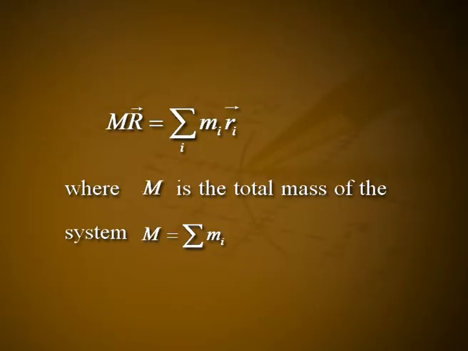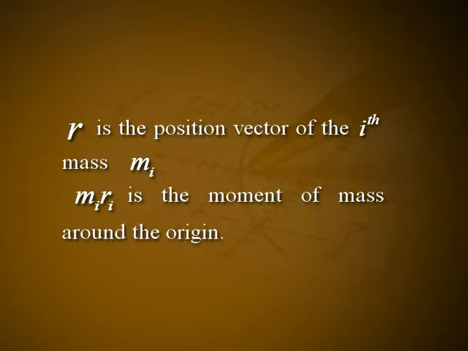The position coordinate vector r of the center of mass of a system of particles is given by M into vector r is equal to summation over i of mi vector ri, where M is the total mass of the system and M is equal to summation mi. Vector ri is the position vector of the ith mass mi. mi ri is the moment of mass around the origin. If the center of mass is taken as center of the coordinate system, then vector r is equal to 0. That is, summation over i of mi into vector ri is equal to 0.